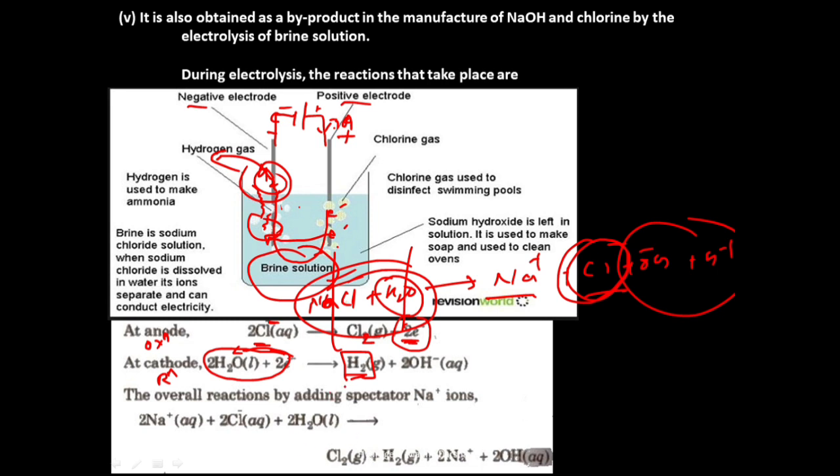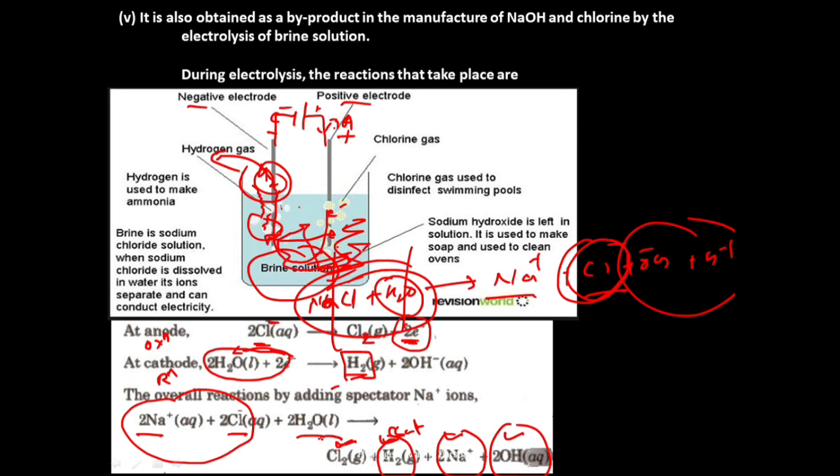So the overall reaction they have written like this: Na plus Cl minus and water. Na plus Cl minus is nothing but brine solution, plus water. So you will get chlorine gas, you will get hydrogen gas, you will get sodium ion, you will get OH minus ion. So you will get hydrogen gas at cathode, isn't it? You will get sodium ions inside the solution. You will get OH minus ions inside the solution itself.